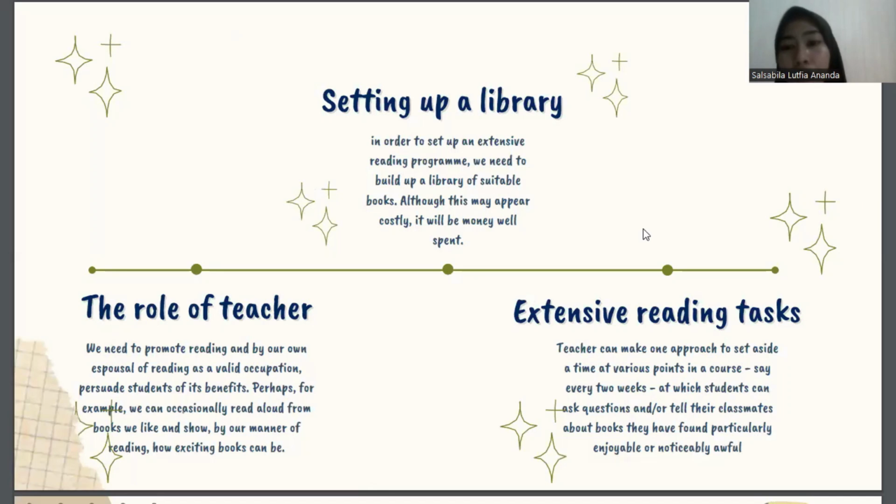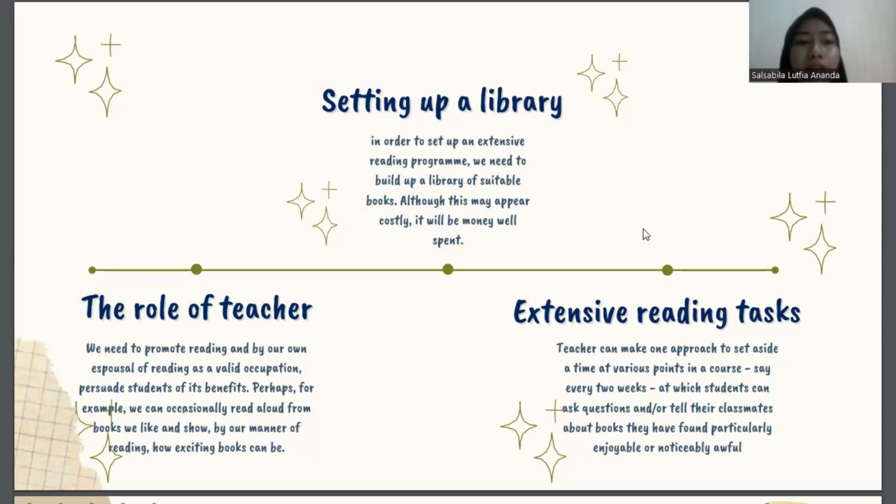And then for the extensive reading task, the teacher can make one approach to set aside a time at various points in a course, say every 2 weeks, at which students can ask questions and or tell their classmates about the books they have found and read particularly enjoyable or noticeable outcome.